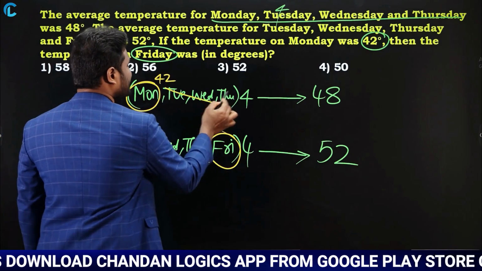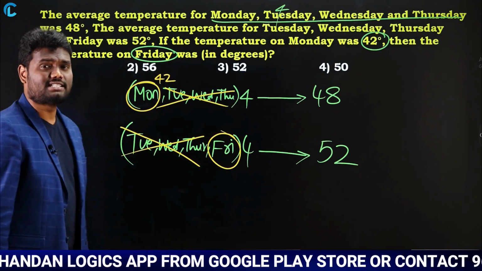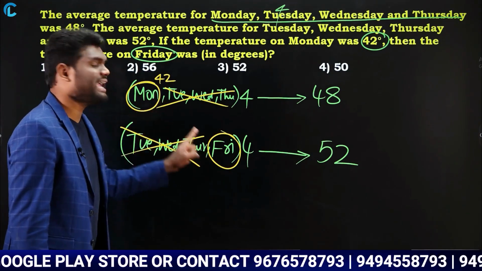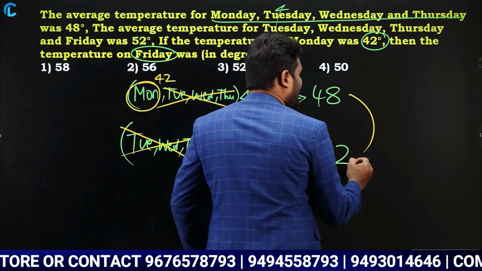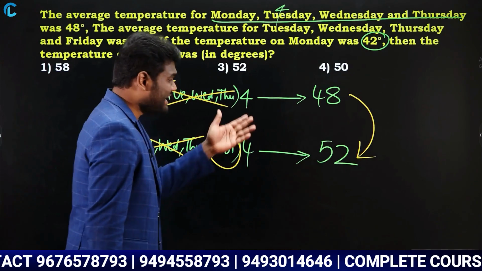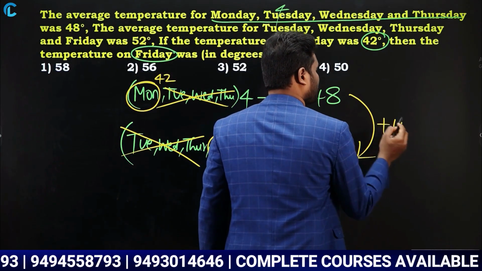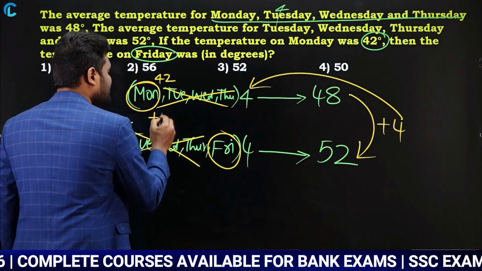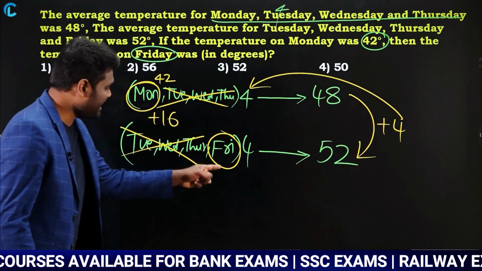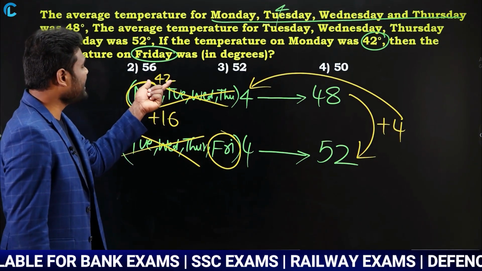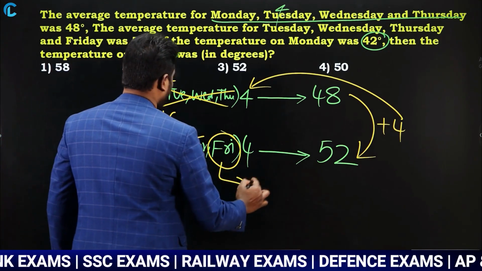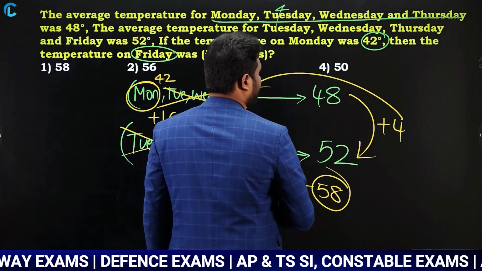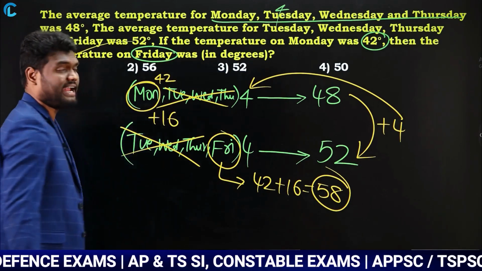Look here, these 3 days are constant. As these 3 days are constant, the difference whatever you're going to get should be between Monday and Thursday. That's it. Look here, from 48 it is changing to 52. So it is increased. How much more? 4 more. Now 4 into 4 is nothing but 16, which means Friday is 16 more than Monday. As Friday is 16 more than Monday, if Monday is 42, then Friday should be 42 plus 16, which is going to be 58, which means Friday's temperature is 58 degrees Celsius.